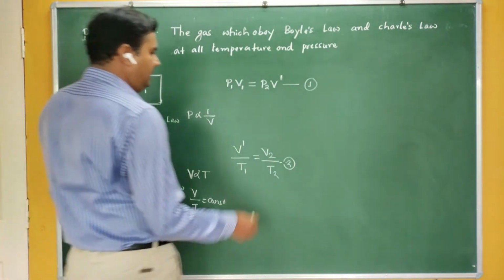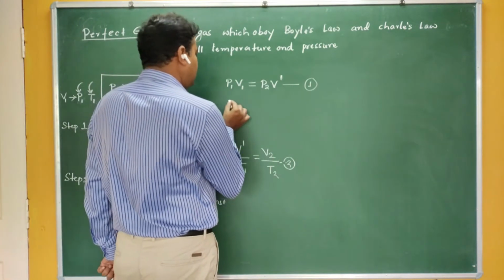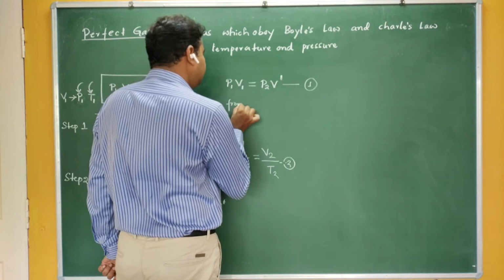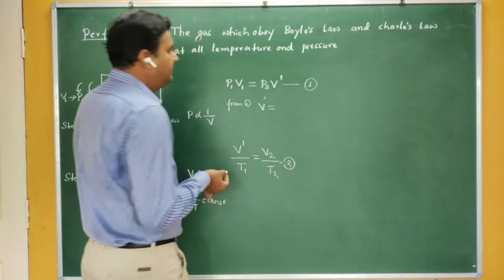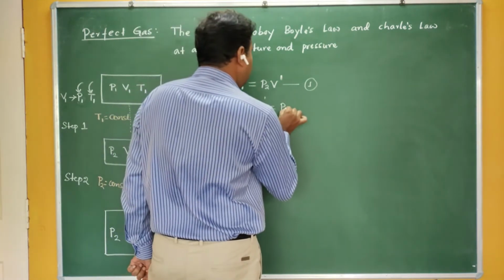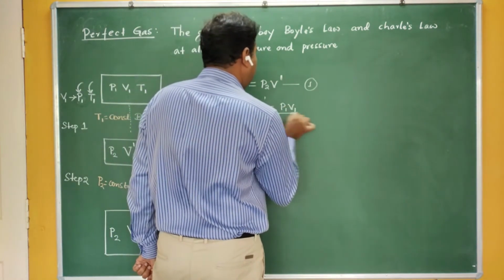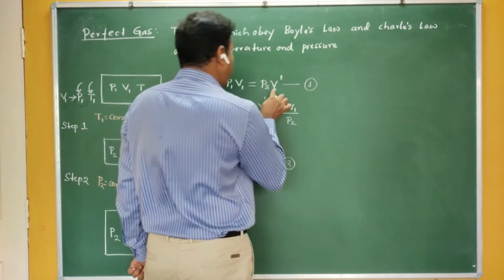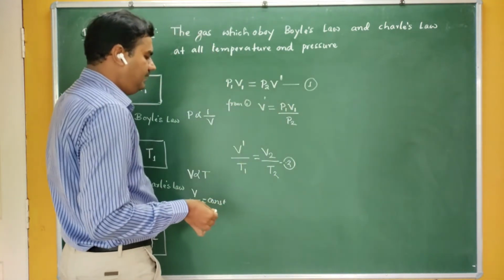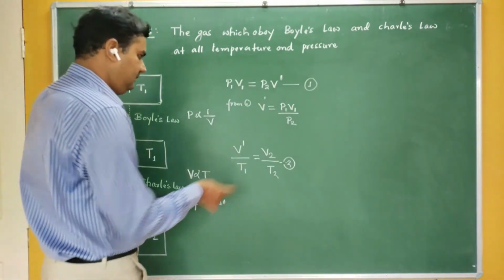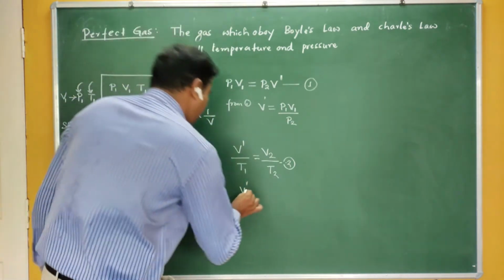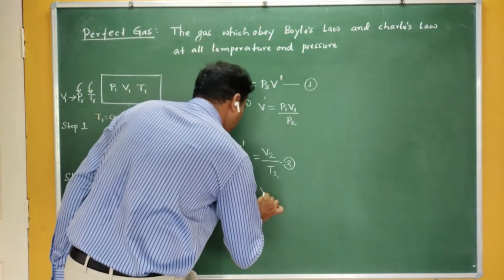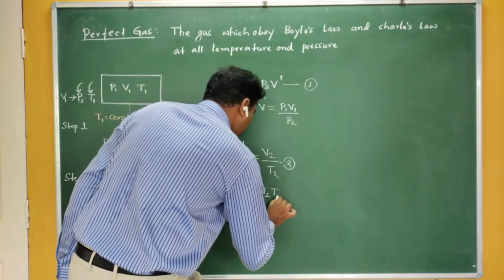From equation 1, I can write V dash is P1 V1 by P2. So your equation 2 becomes, if I write V dash here, V dash is V2 T1 by T2.